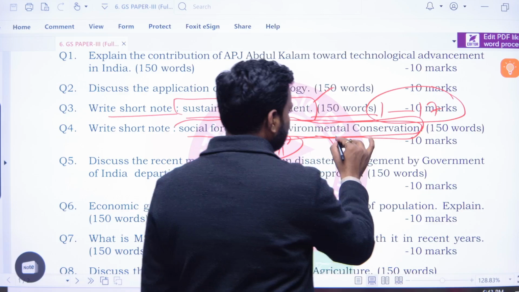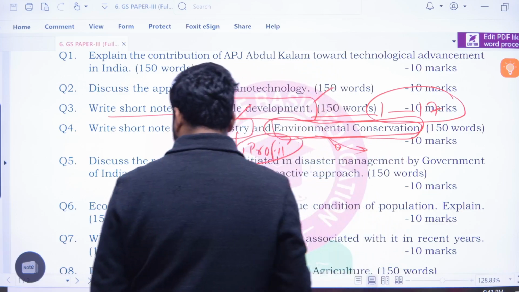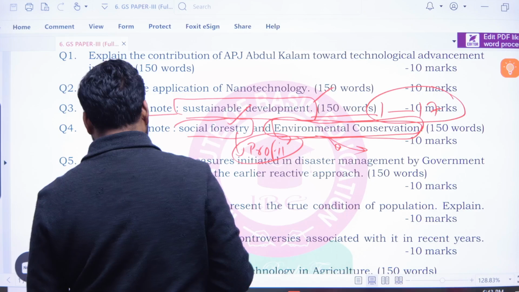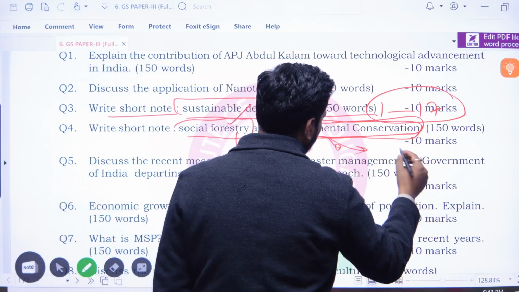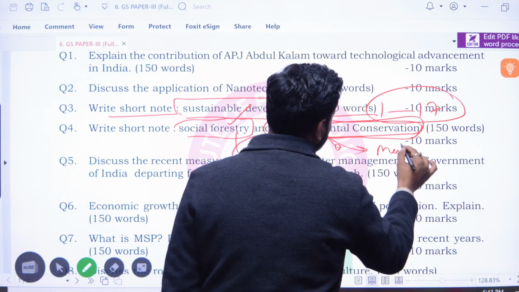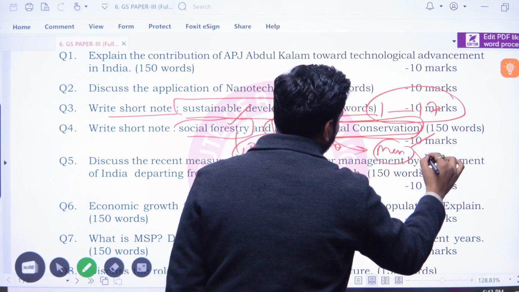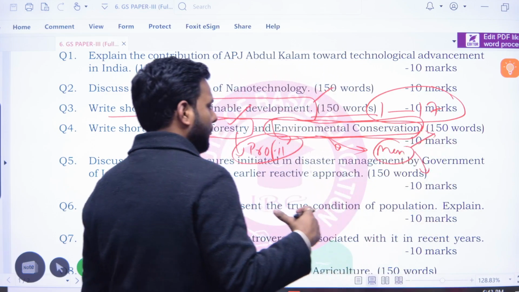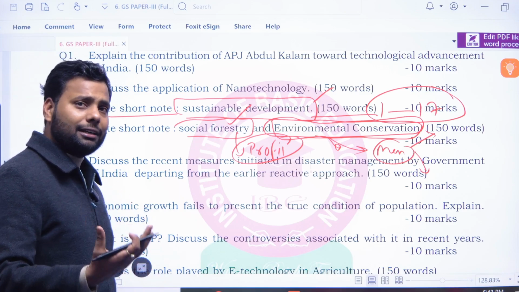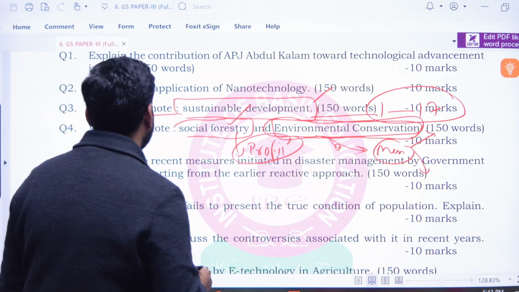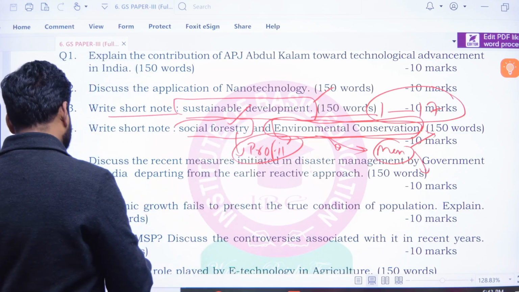Environmental conservation is very much needed because man has a symbiotic relation with the physical environment as well as with biotic components, animals and plants. So you have to mention this.